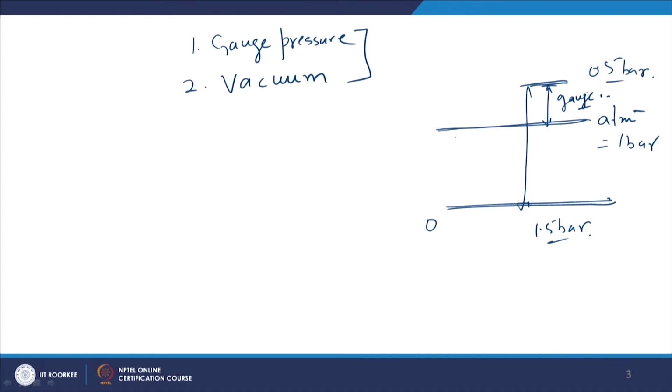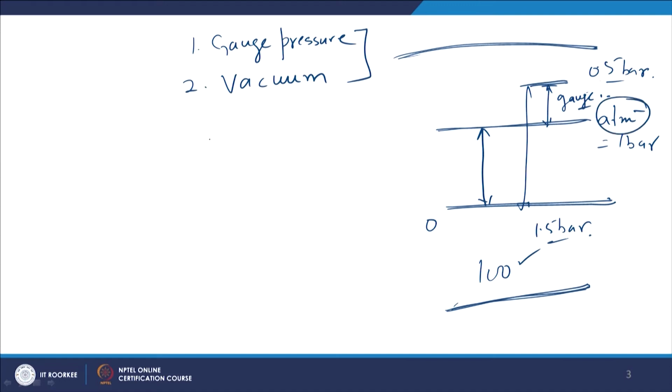Now the third thing is vacuum. When we talk about vacuum, first we should know what the ideal atmospheric pressure is. Ideal atmospheric pressure is at mean sea level. Mean sea level is known as the datum or line of equal energy. So the atmospheric pressure at the mean sea level is the ideal atmospheric pressure, one atmospheric pressure.